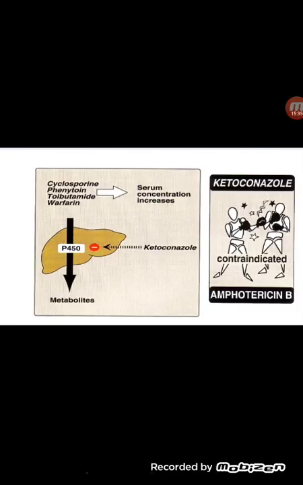Now coming up to the interactions. As I said, ketoconazole inhibits the cytochrome P450 enzyme, right? So as this occurs, the serum concentration of cyclosporine, phenytoin, tolbutamide increases, right? So ketoconazole is basically to be avoided with amphotericin B. We must not give it in combination with amphotericin B, as it is inhibiting the action of amphotericin B.